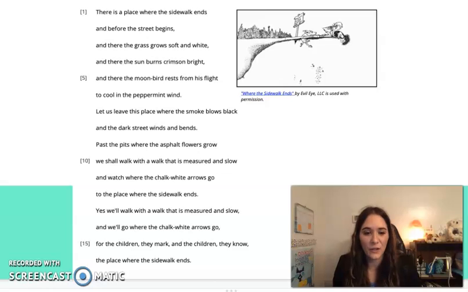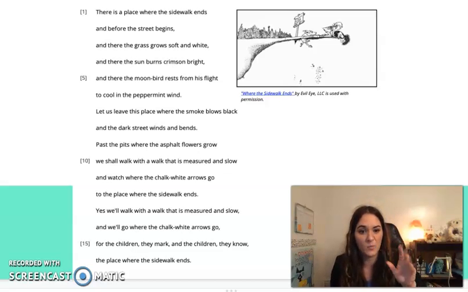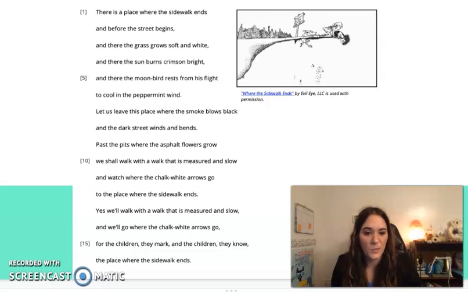Okay, now it's time for us to look at the words in the text, because we know that not only can we make inferences using those illustrations, but we can look at the text and make inferences based on some words and phrases we see here and think about what bigger message about life Shel Silverstein is trying to convey throughout this poem. We're going to read each stanza and pause after each one, so we can break down the meaning of some of those words and phrases and chunk as we go along. Just to remind you, a stanza is kind of like a short paragraph, and this is a tool that authors use in poetry to chunk their writing.